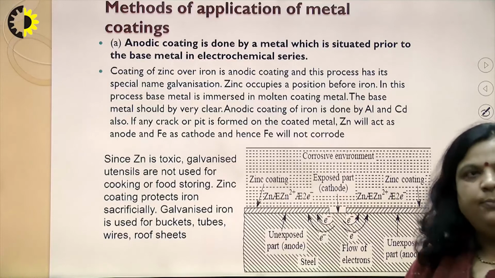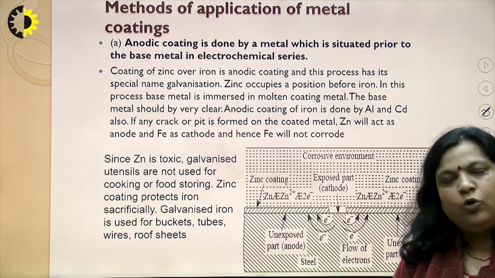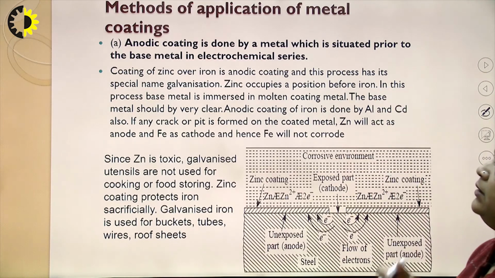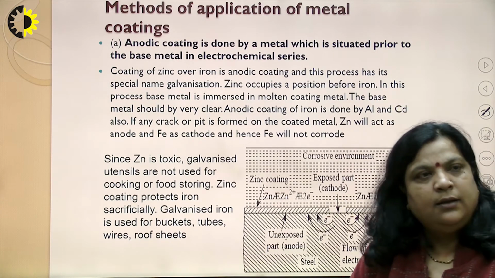Now, the second procedure of metal corrosion protection or corrosion control is by metallic coating.